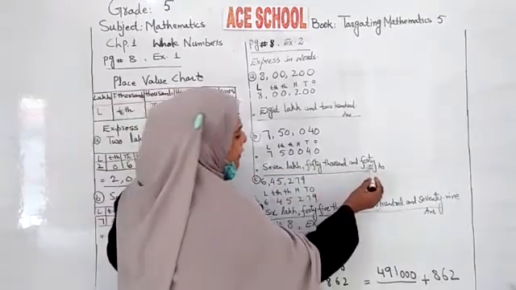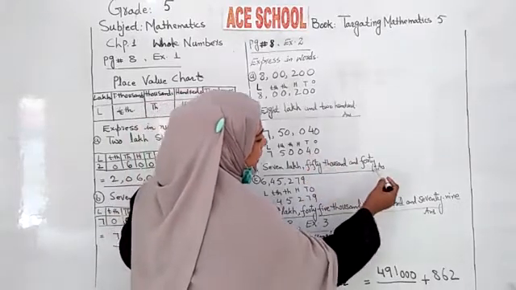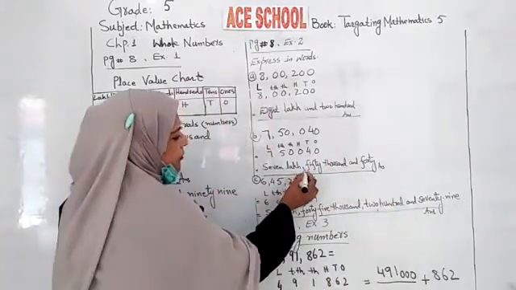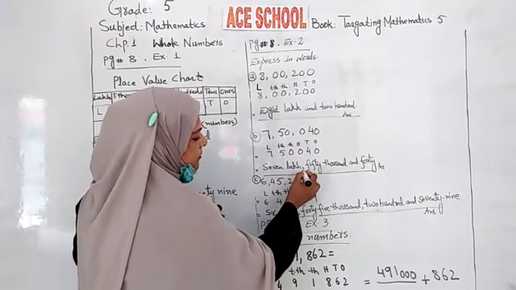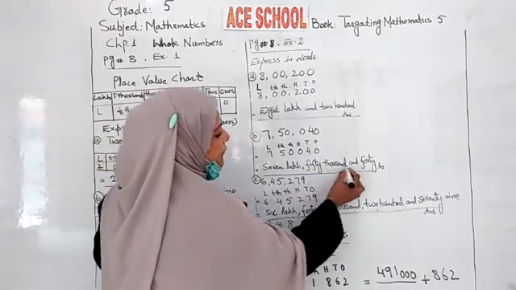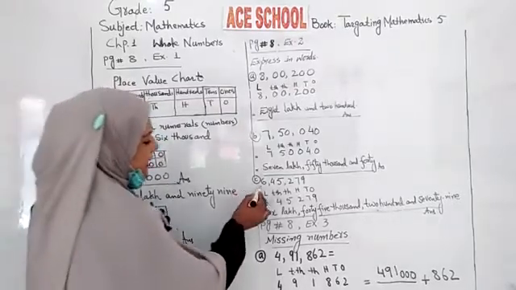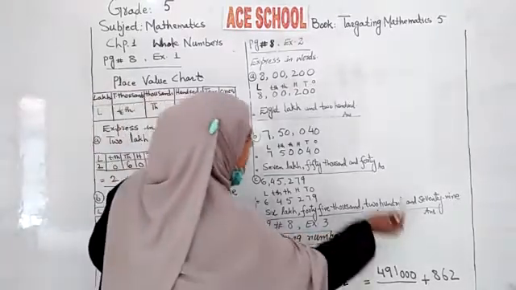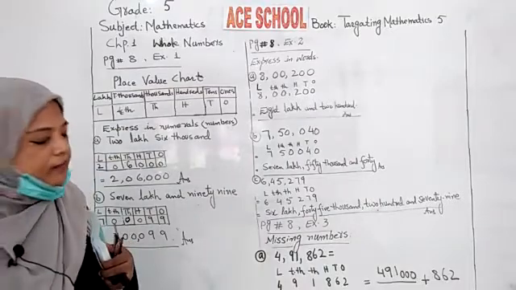And on tens we have 40. Put commas after completing the position. 7 lakh 50,000 and 40, right? Similarly part C you will do in the same pattern. I hope you are understanding very well.